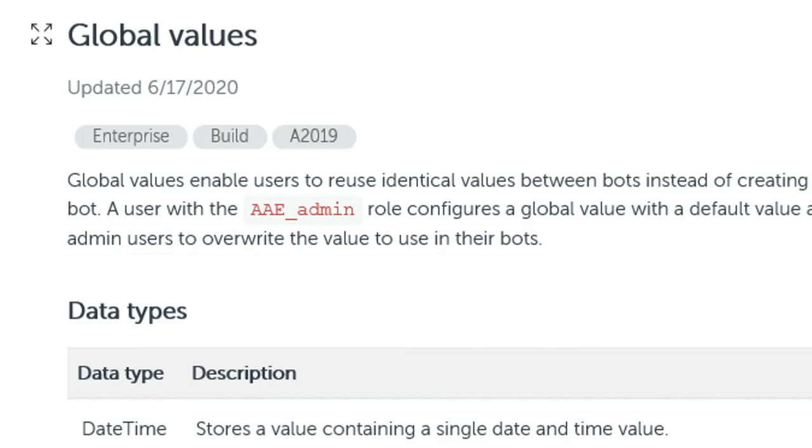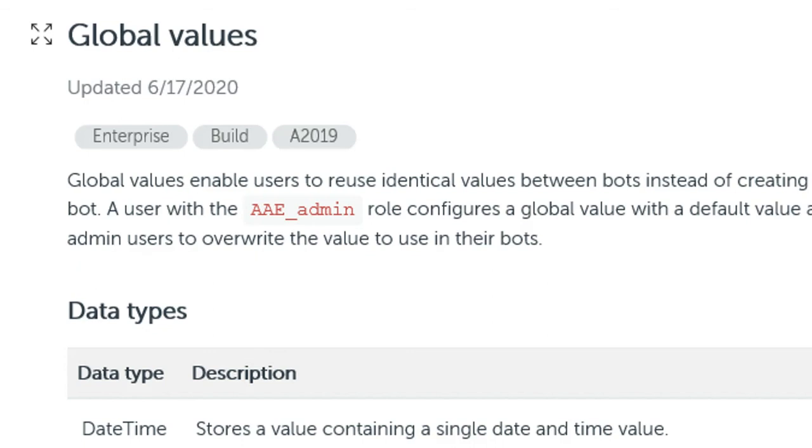So global values enable users to reuse identical values, which I mentioned earlier: we can reuse identical values between bots instead of creating a new variable for each bot. For the first access, you need AAE admin. The user with the AAE admin role can configure a global value with a default value and enable non-admin users to override the values to use in their bots. So this is the main thing.